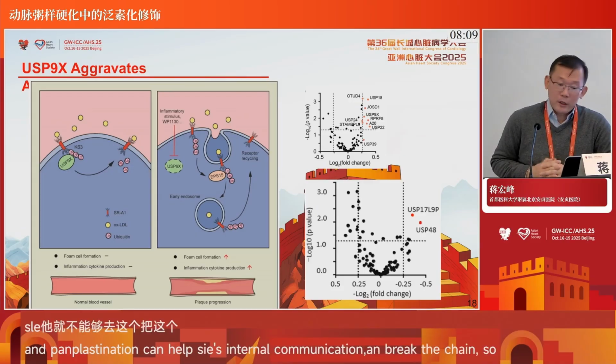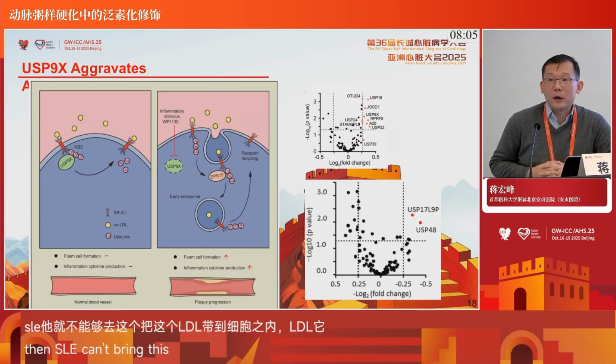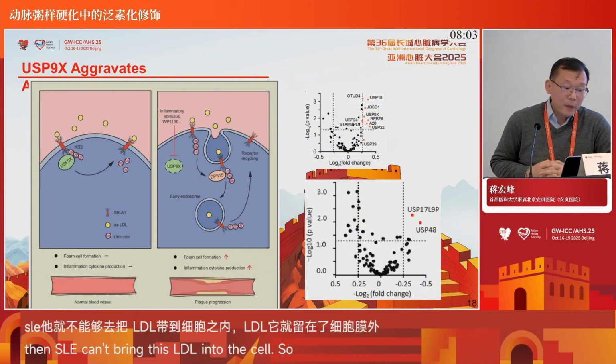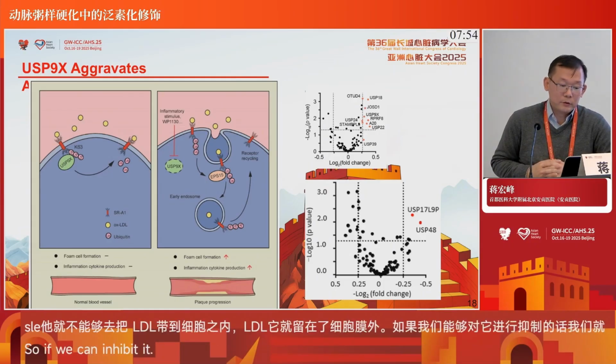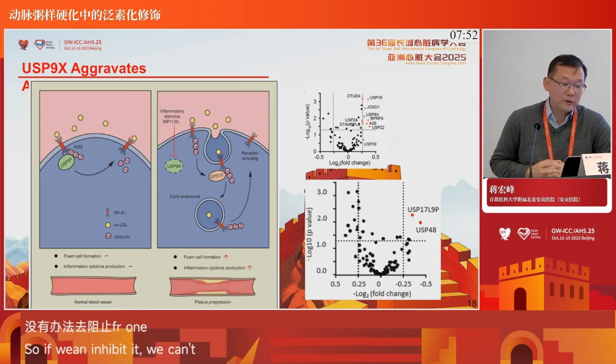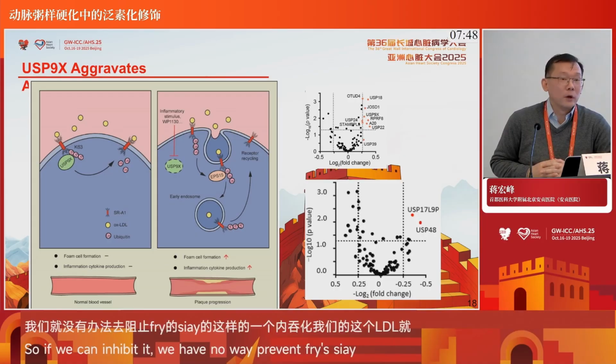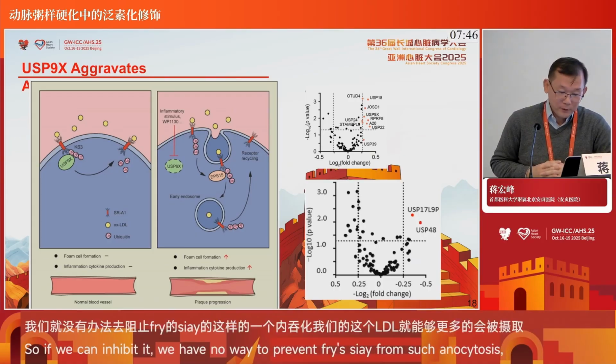But in patients, if something like inflammation or a drug or some other risk factor happens, it inhibits UBE9X. At this time there is nothing to stop the internalization of SRA1, which means more SRA1 as well as LDL is taken up into the cell, leading to the formation of foam cells.